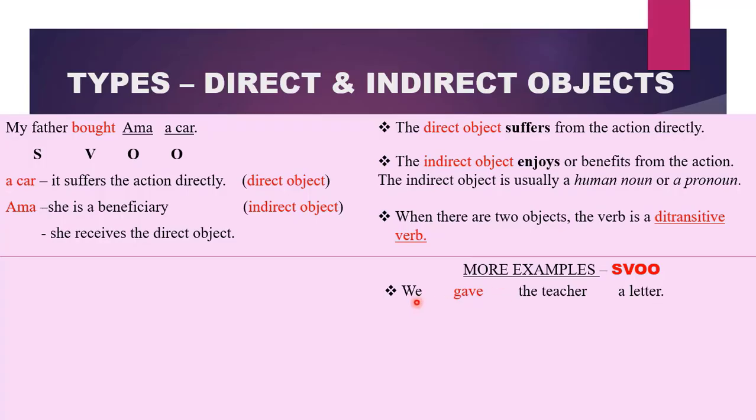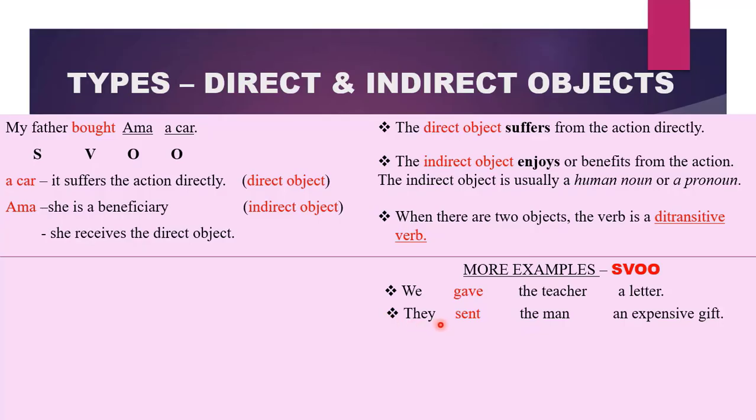We is our subject. Gave is our verb and it is an action word. What did we give? A letter, direct object. And who is receiving or benefiting from the letter? The teacher, indirect object. They sent the man an expensive gift.